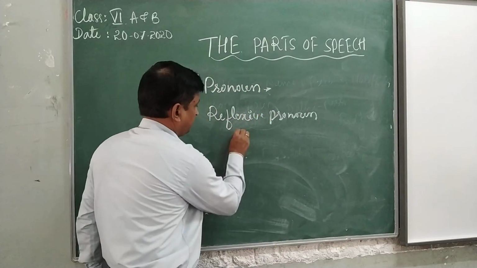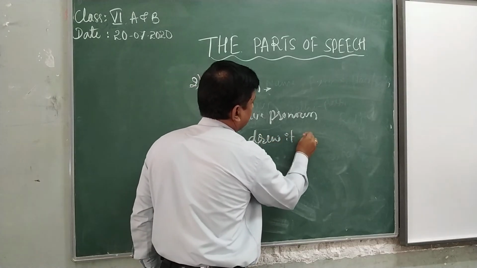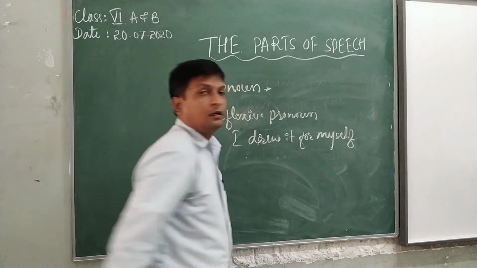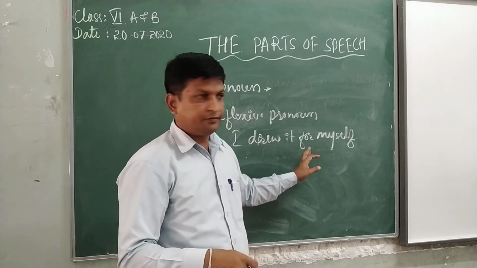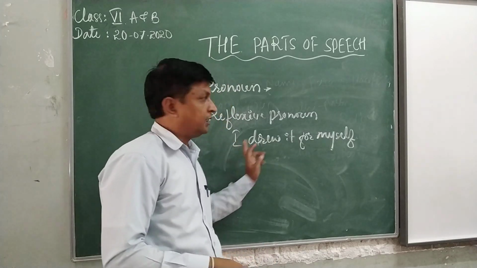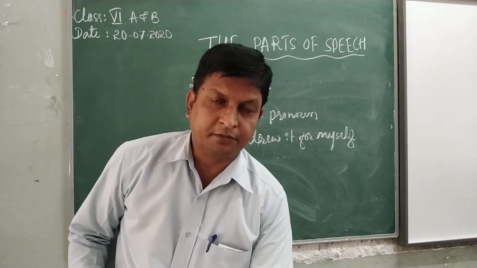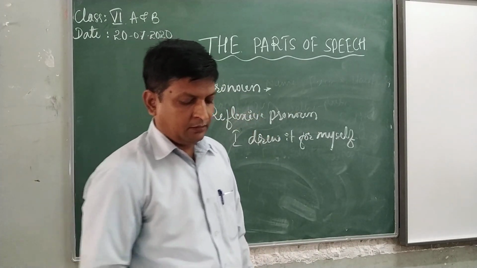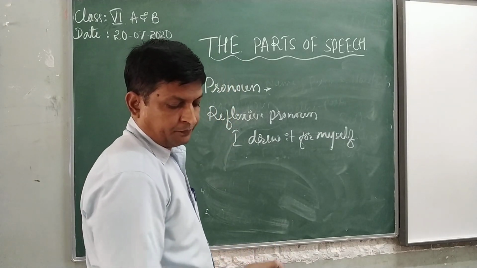See, I drew. Here I drew it for myself. It reflects the I. Here I is there. It reflects my. These are the some different types of pronouns. Here my